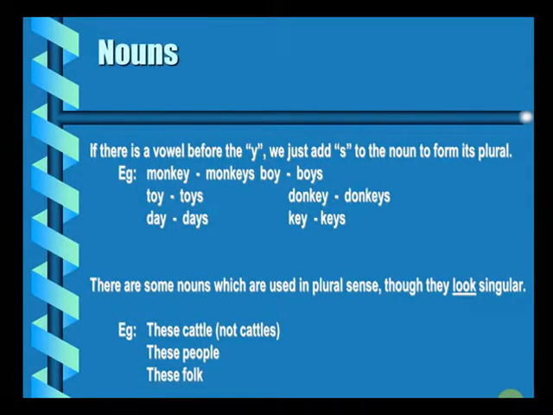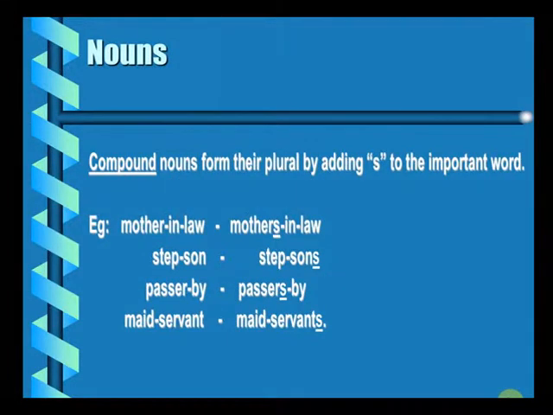Now, certain compound nouns. Compound nouns are the nouns when you have some sort of addition done to the main noun. Now, how to convert that into plural form? Compound nouns will be converted into their plurals by adding s to the important word. Now you should understand what is the important word in that case. The example, mother-in-law. Now here the focus is on mother actually, the focus is not on law. So in that case, if mother-in-law has to be converted into plural forms, you would say mothers-in-law and not mother-in-laws.